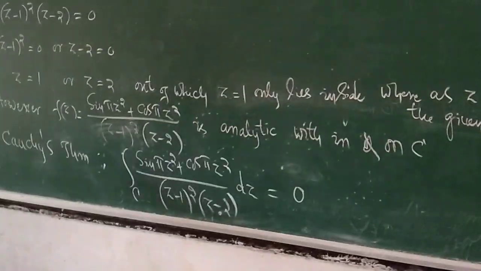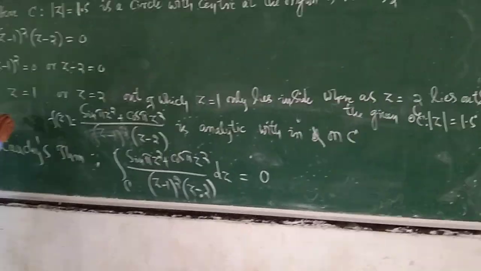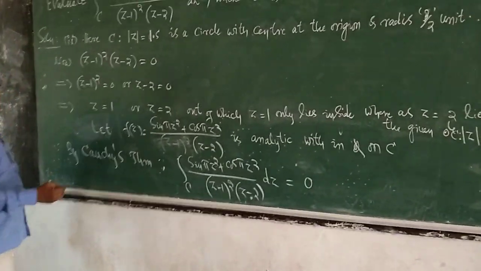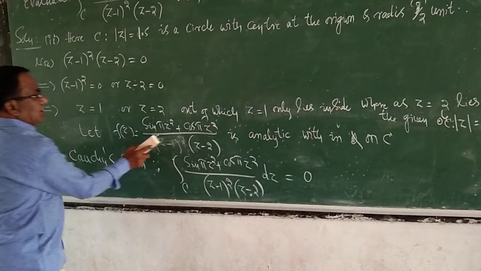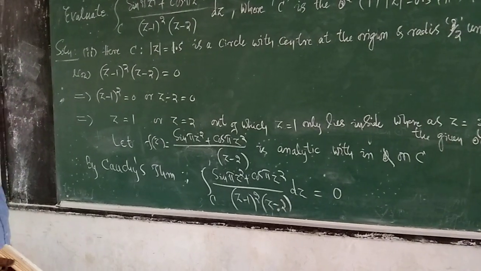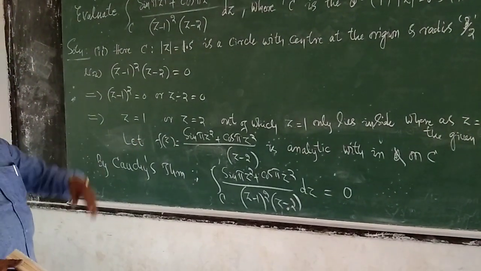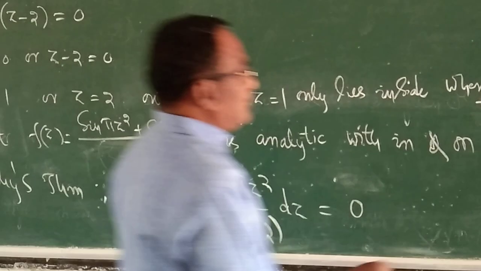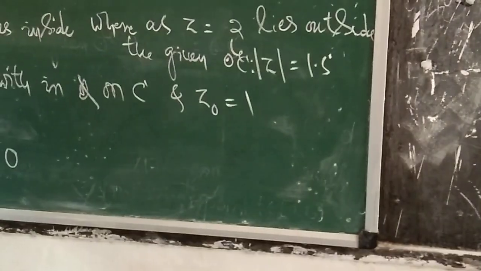Therefore, let f(z) = (sin πz² + cos πz²) divided by (z − 2), which is analytic within and on C, and z0 = 1 here.